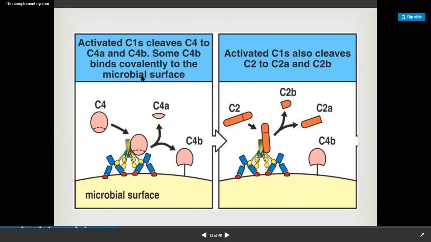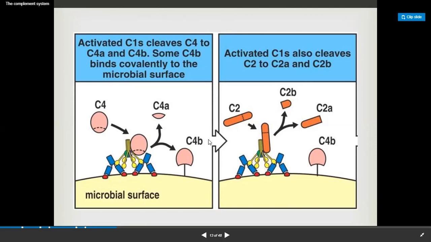C4B will bind to this C1QRS complex on the microbial surface, and C4A will be removed from the complex. So C4B has been bound here.